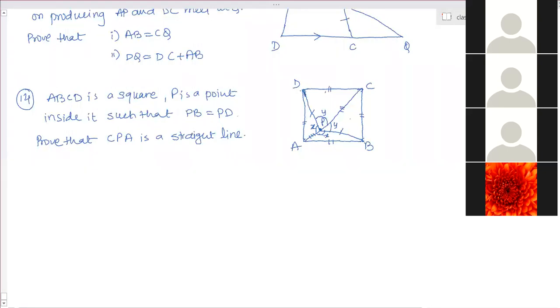Clear? Yes, ma'am. Solution clear to everyone? Yes, ma'am. Prove by yourself.